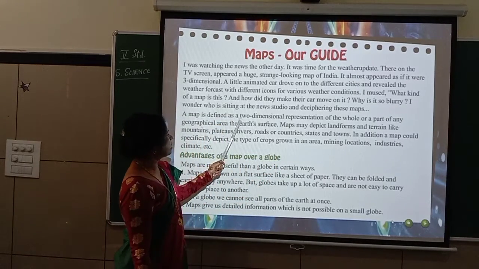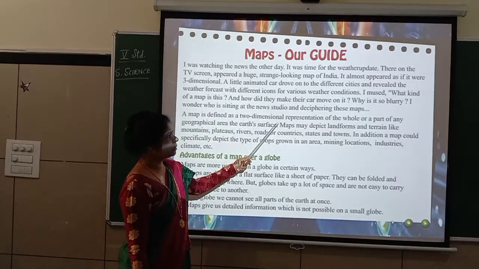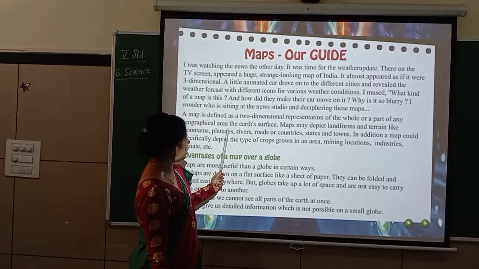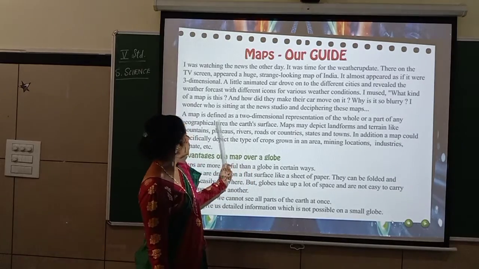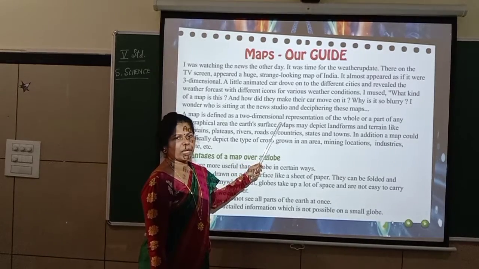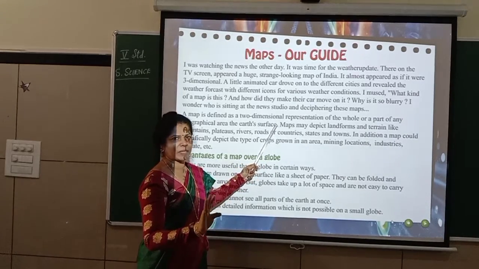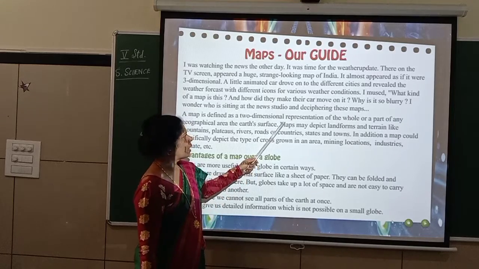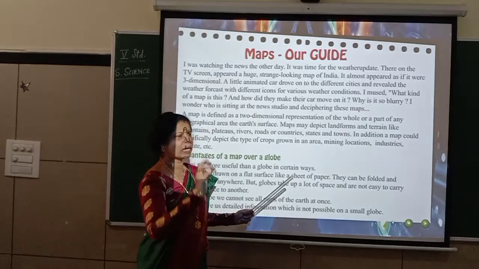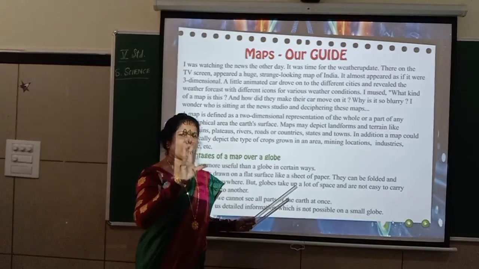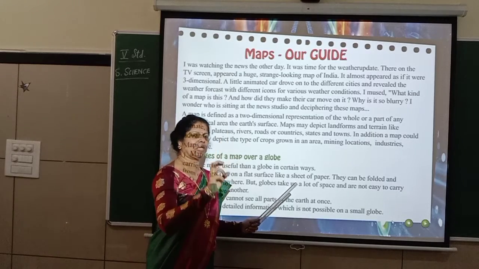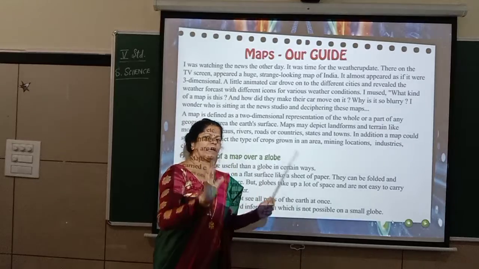A map is defined as a two-dimensional representation of the whole or a part of any geographical area, the Earth's surface. Two-dimensional means you can see only one side, not the front as well as back. Of the whole, you can see the whole map, or only a particular part will be enlarged and shown. For example, in India, only Jammu and Kashmir they are projecting, making it big and showing.